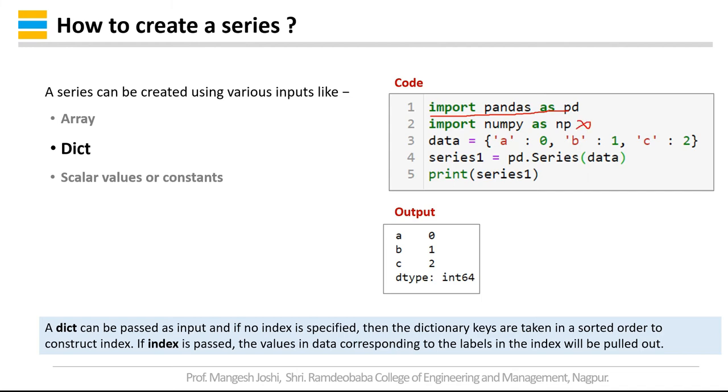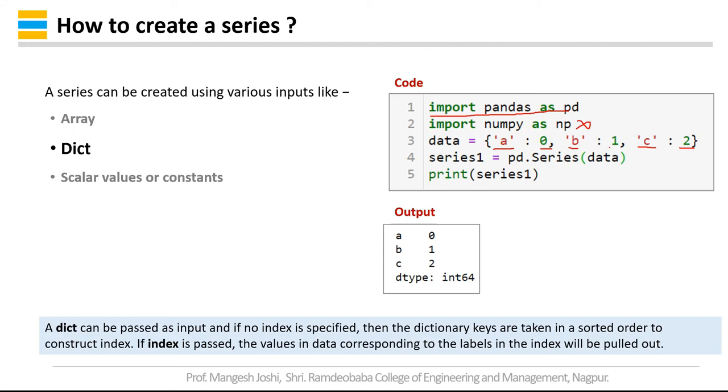So I have created a dictionary, that is data is equal to, in curly brackets, a is to 0, meaning key is a and value is 0. Key is b, value is 1. The key is c, or index is c, and value is 2. Then I have created a series, that is pd.Series, and I have passed the data.